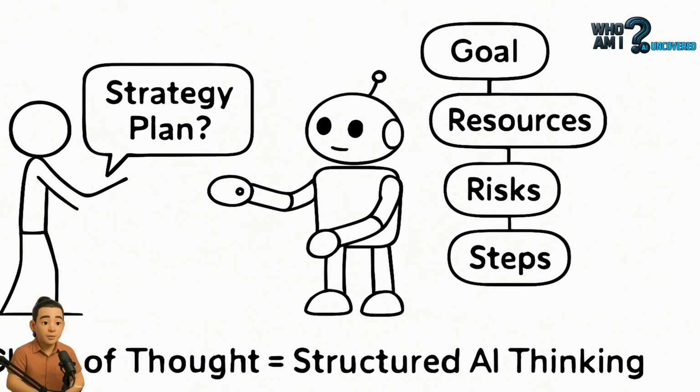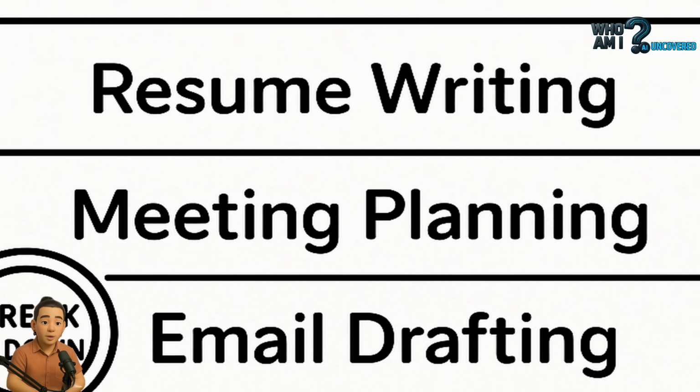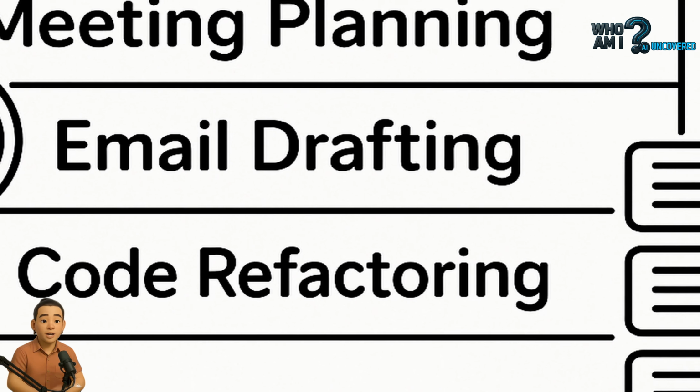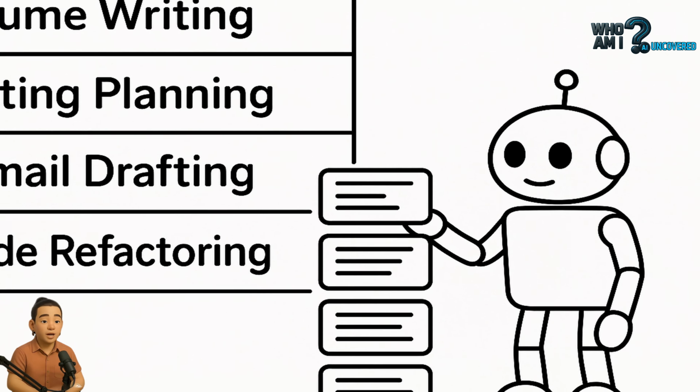This also works for writing strategy docs, planning meetings, debugging code, research synthesis. AI can handle complexity, but it performs better when complexity is broken down. Chain of thought isn't a trick, it's a collaborative mindset, 1 step at a time.